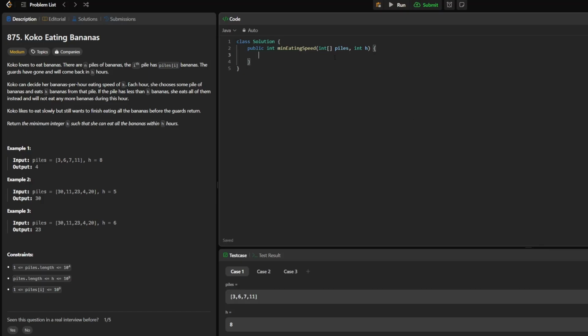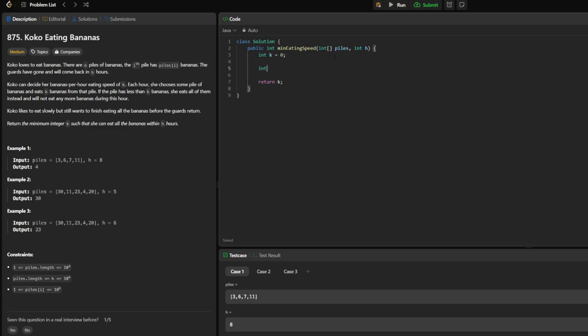So let's code the solution here. I'm going to be using Java. We can start off by initializing our k value, which we know we're going to have to return, and then return that value here. And now let's start with that binary search approach that we went through.